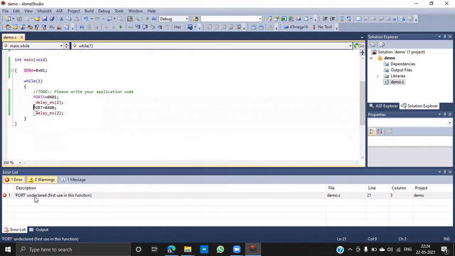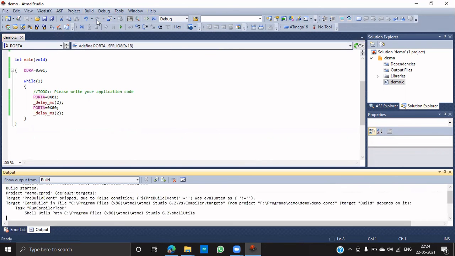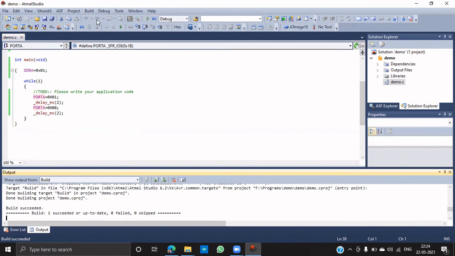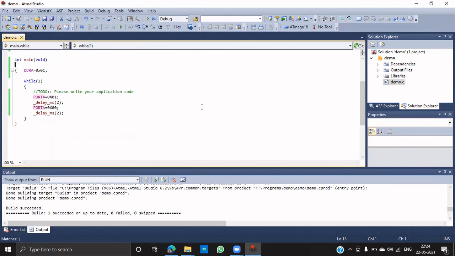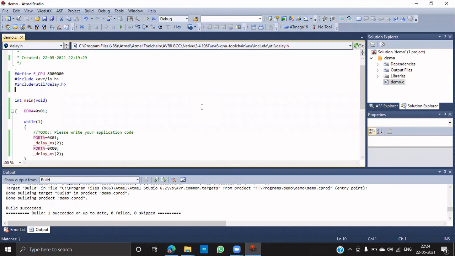So here I am getting some errors, as I forgot to mention port A. Again, I'm building the solution. Yes, succeeded. This is how you need to write the code and build the solution, and you will check for the errors and all these things.